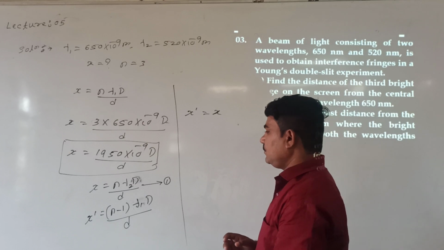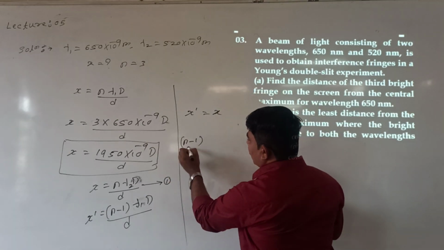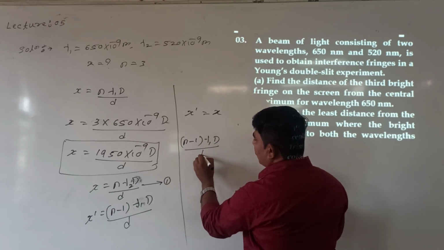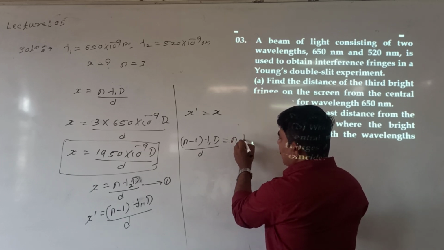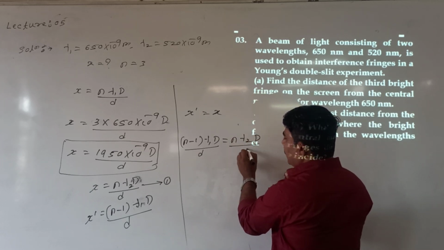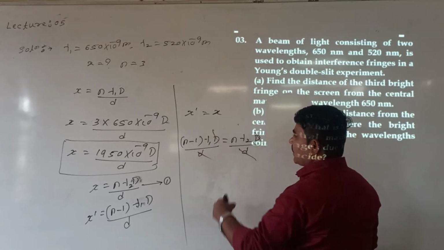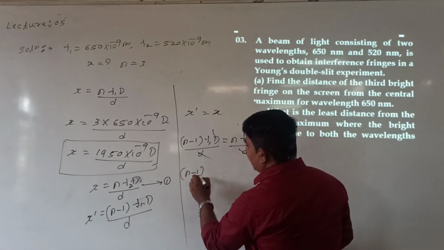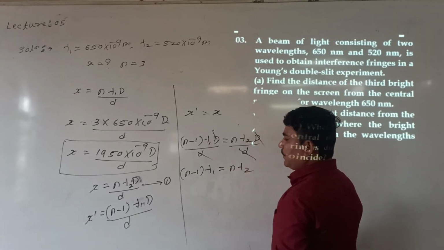See here. X dash is equal to (n minus 1) into lambda 1 capital D divided by small d, which is equal to x value, n into lambda 2 capital D divided by small d. Here small d cancels, capital D cancels. What is remaining from this? (n minus 1) into lambda 1 is equal to n into lambda 2.